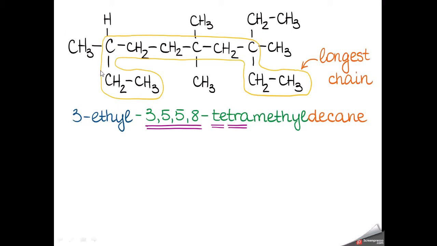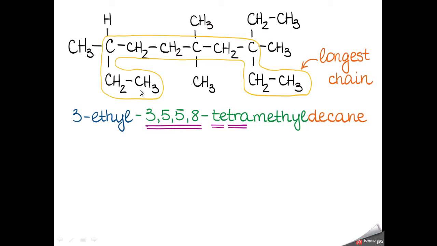If we start numbering from here, 1 2 3, then at the third position this is a methyl group, and then 4 5 6, and then here are 2. And if we start numbering from here, 1 2 3 4 5, from left to right we get the lowest numbers for substituents, because at the third position we have 2 substituents, at the fifth position we have 2 substituents.